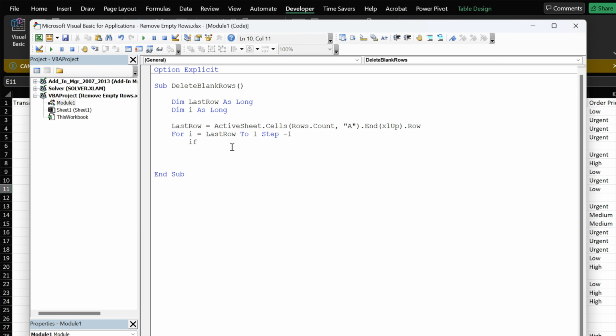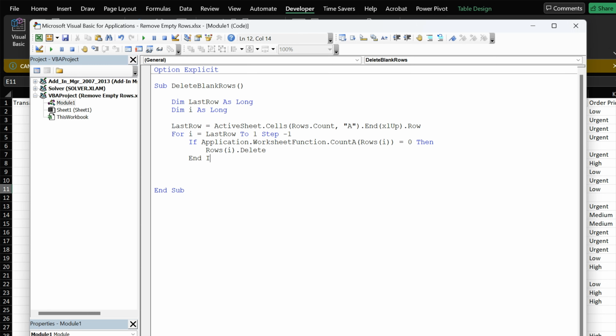We'll add the if condition. If Application.WorksheetFunction.CountA(Rows(i)) = 0 Then Rows(i).Delete. So basically we're providing an if condition. If there's a blank row in our data, then it will delete that row.